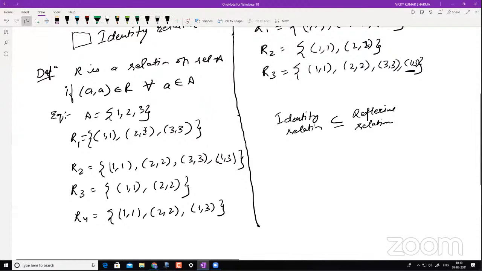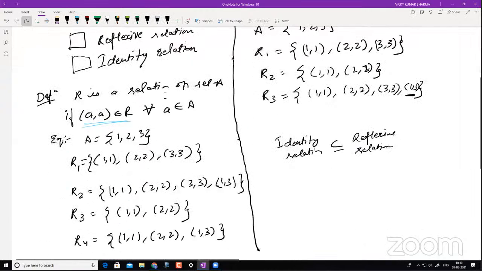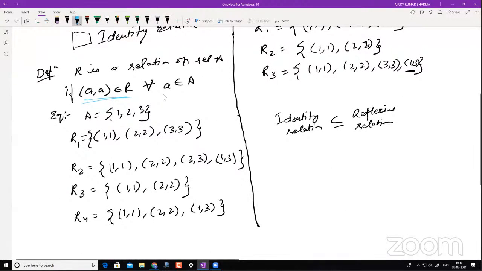Now the definition: a relation R on set A is reflexive if (a, a) belongs to R for all a belonging to A. The symbol is called 'for all'. Now this is your reflexive relation, so make a note of this. A relation R on a set A is reflexive if (a, a) belongs to R for all a belonging to A, that means I have to make sure that this condition is happening. Now let me say this is my set A and I have these elements 1, 2, 3. Maybe I'll take some different color.